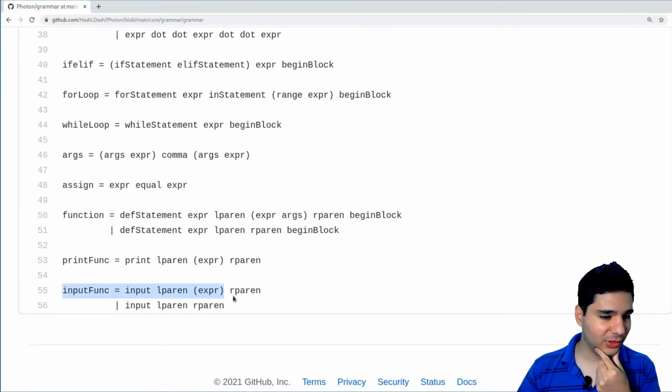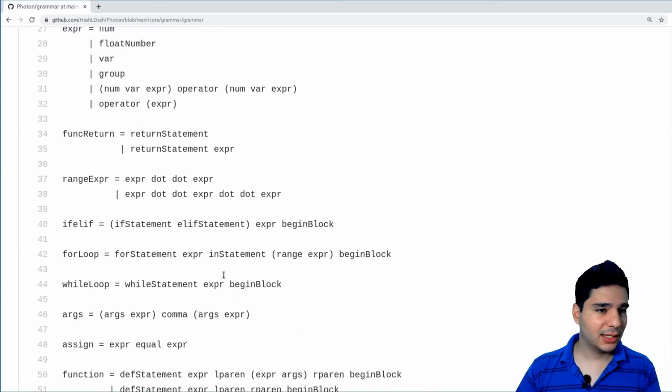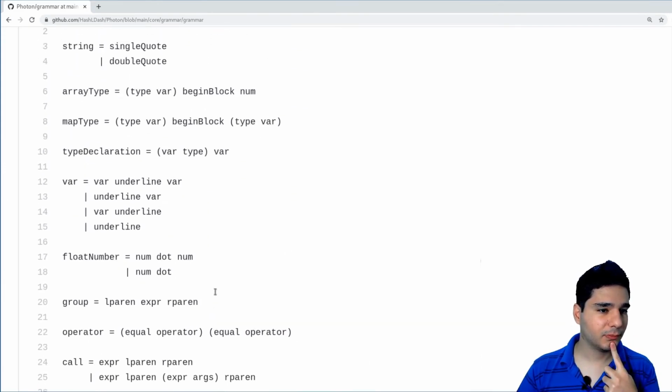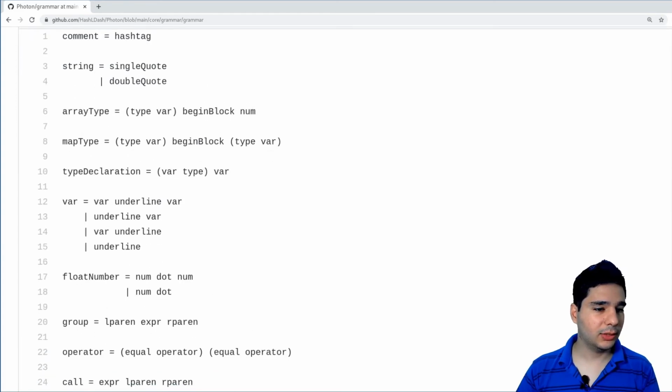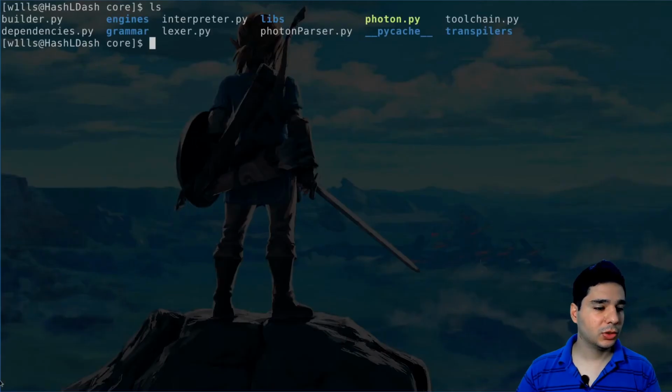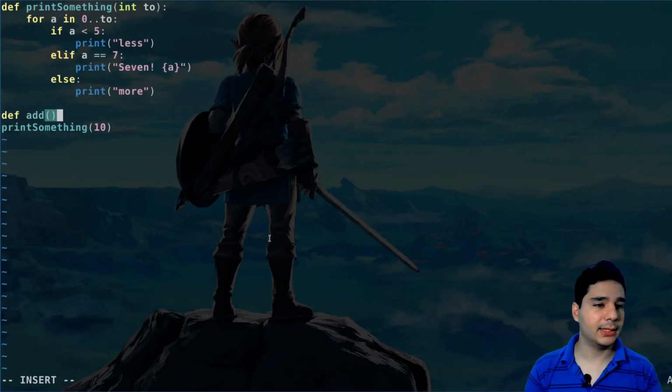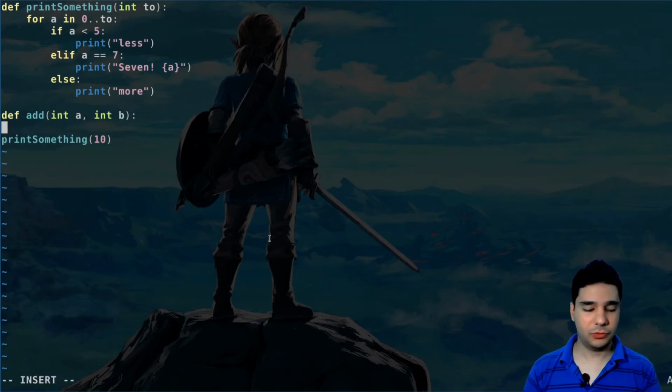I think there's a lot of things here that we covered. We didn't cover the input yet. I think it's that. Oh, returns. Okay, let's try returns. So let's make another function like add. Let's add A, let's add B, and let's return A plus B.